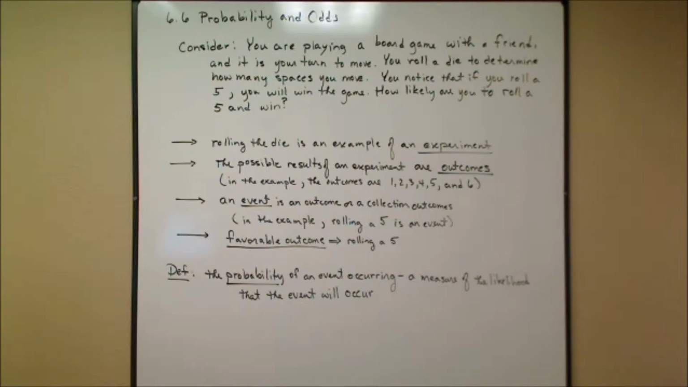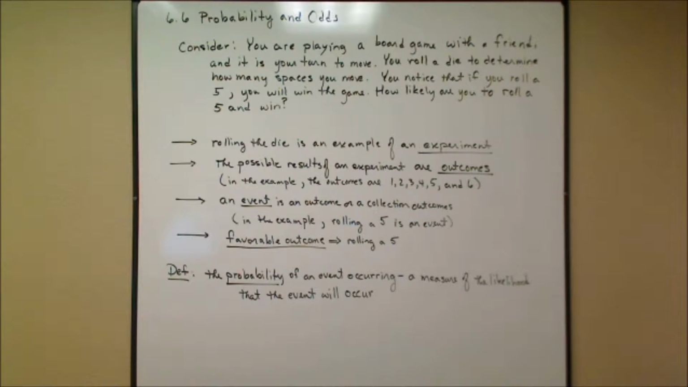Rolling the die is an example of an experiment. In probability, they talk about experiments. It could be picking a card from a deck of cards, rolling a die, or flipping a coin. Those are all experiments, not experiments like you would have in a chemistry class. Next, the possible results of an experiment are outcomes. When you roll a die, the outcomes are you get a 1, 2, 3, 4, 5, or 6. When you flip a coin, you could get heads or tails. Those are the possible outcomes.